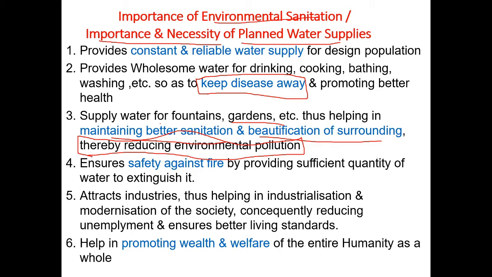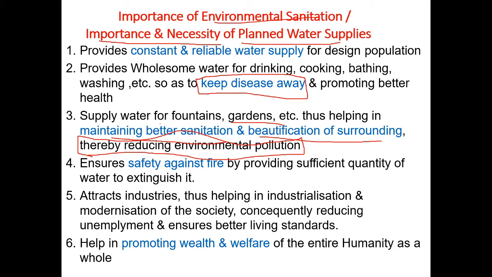To reduce global warming, to improve the air quality, and to minimize air pollution, we have to plant trees and we have to encourage parks and gardening. If you want to encourage parks and gardening in a particular city or urban area, you have to supply the water.